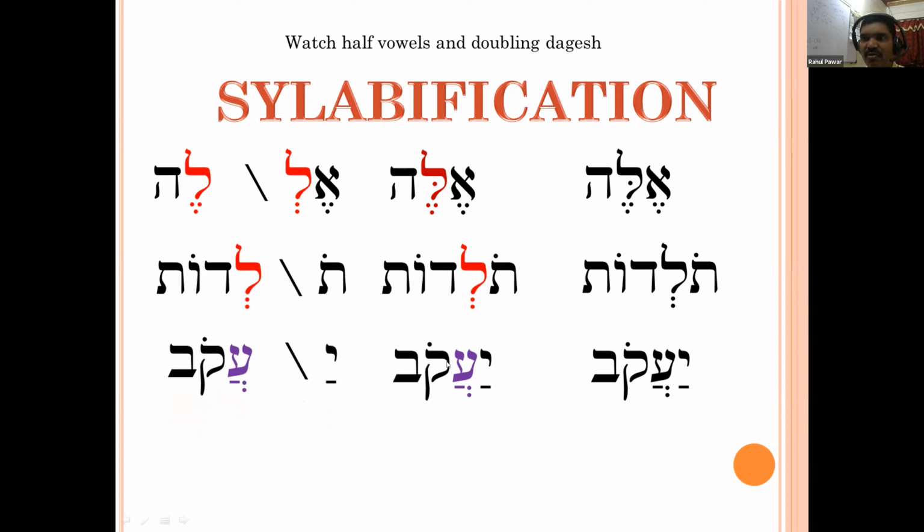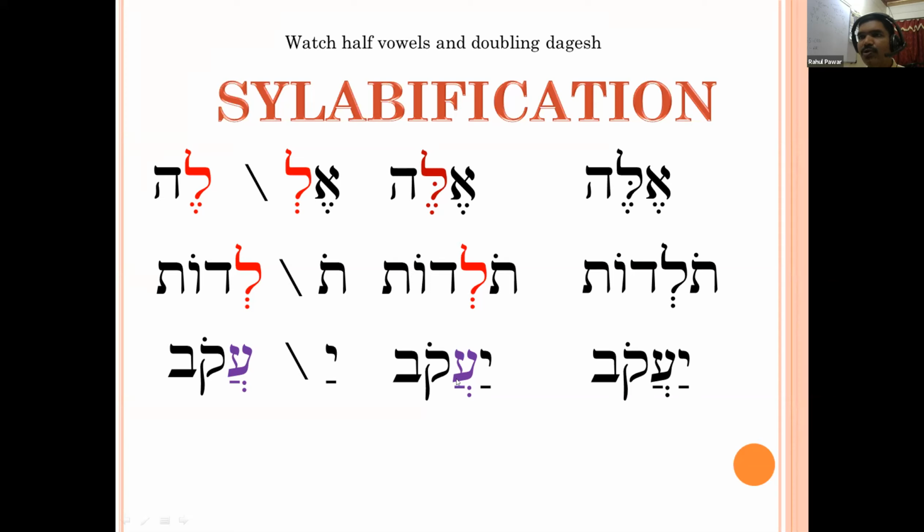It is not a silent shiva. Remember that whenever you find a vocal shiva, that will begin a syllable. Normally, a vocal shiva begins a syllable and a silent shiva closes a syllable.